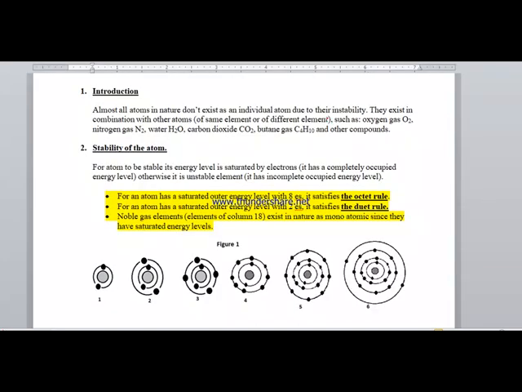Okay, as we know, most of the matter in nature is formed either as an element or as a compound. Rare are the matters that exist as monoatomic.